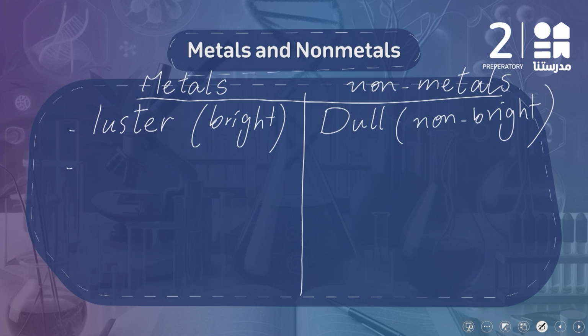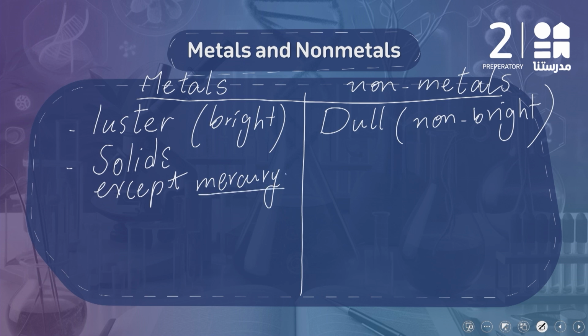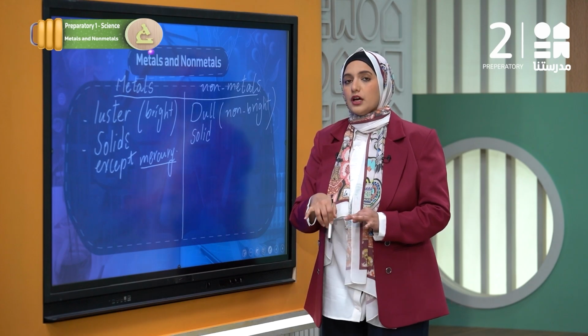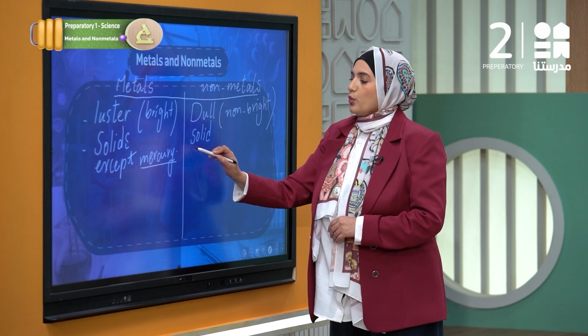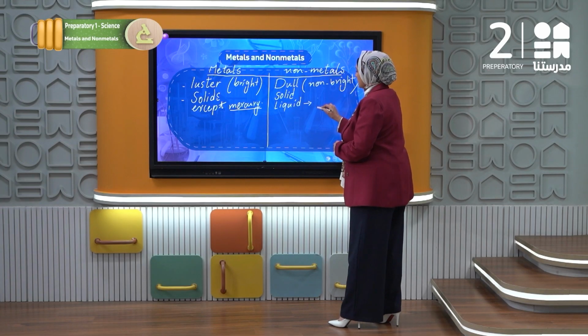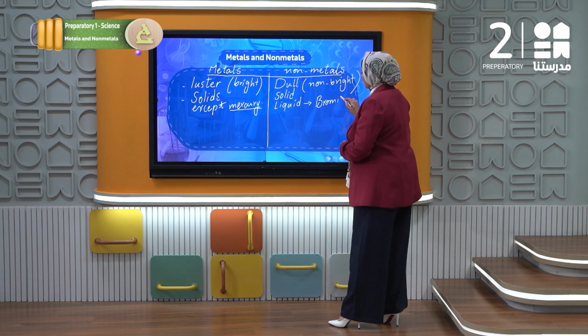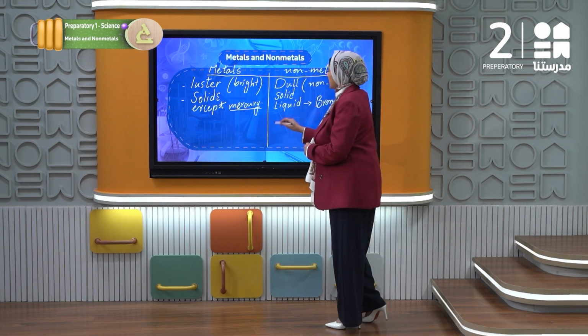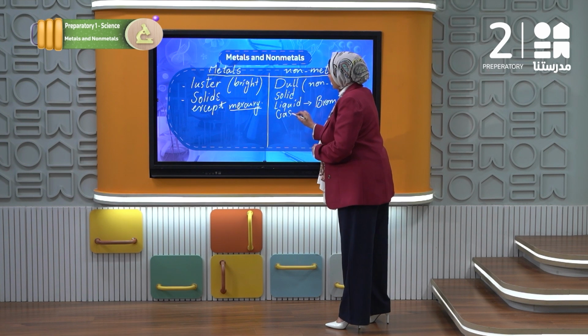All of the metals are solids in the physical states, except one metal existing in the liquid state known as mercury. While the nonmetals could exist in the solid form, like phosphorus, like sulfur, like carbon. We have some liquid forms, and the only liquid nonmetal is bromine among the halogens in group 17. And some of them are gases.